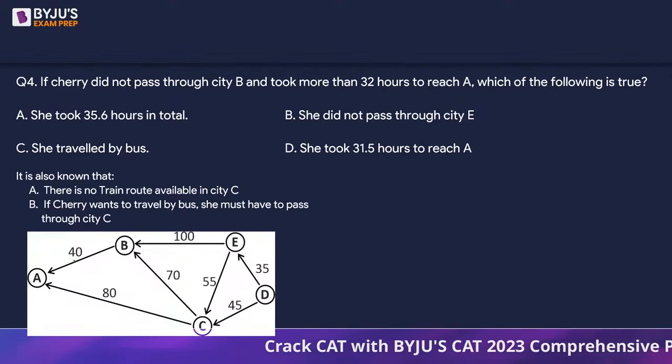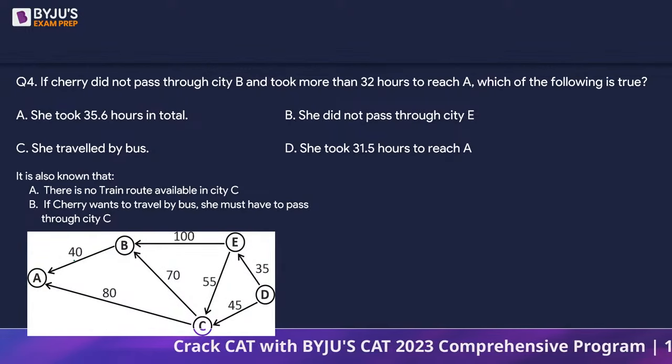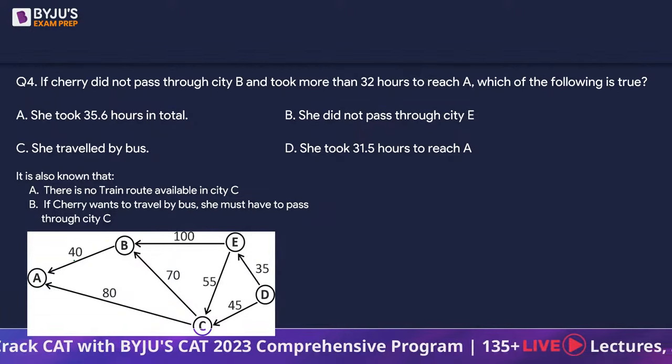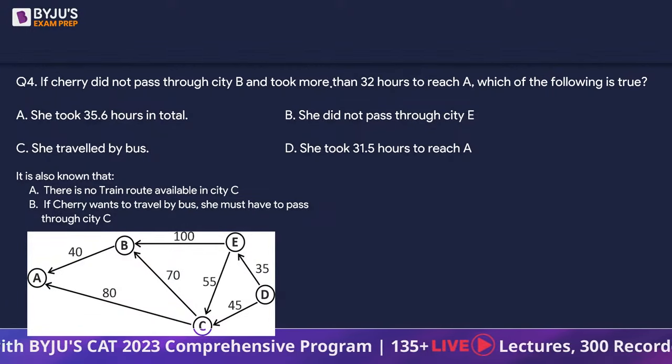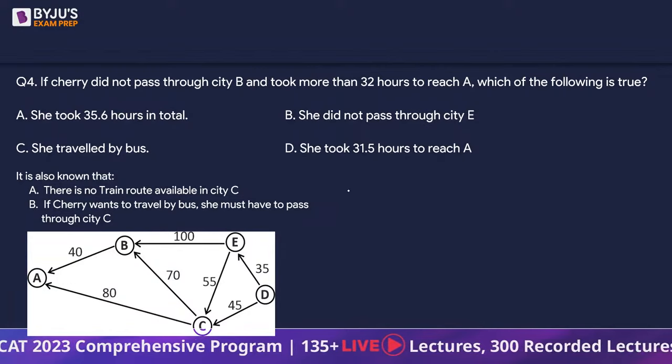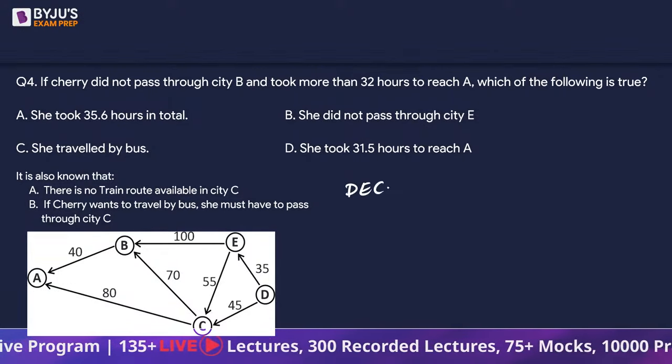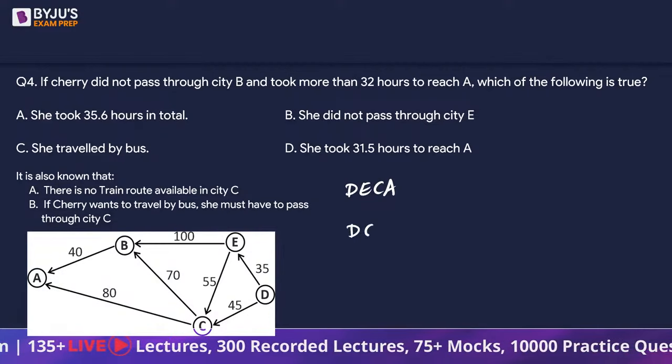Fine. Next, if Cherry did not pass through city B and took more than 32 hours to reach A, the only possibility path-wise is DECA, or it's simply going to be DCA.